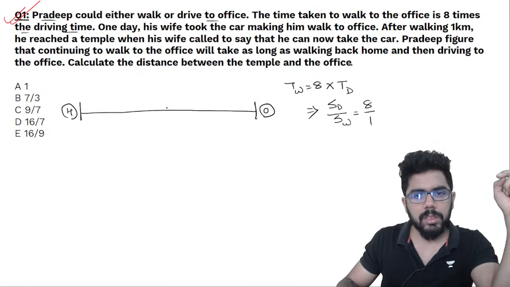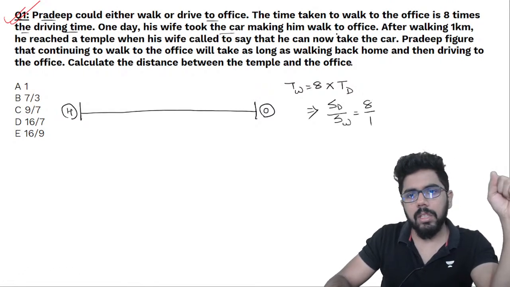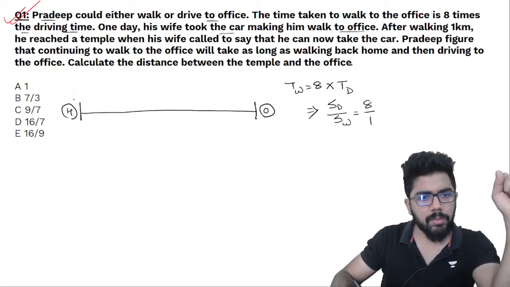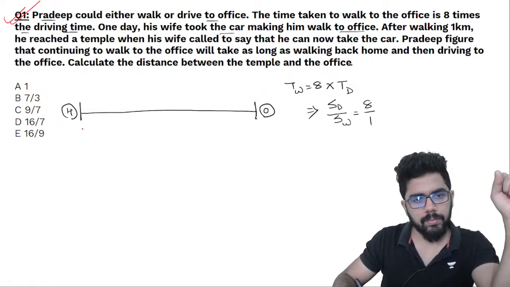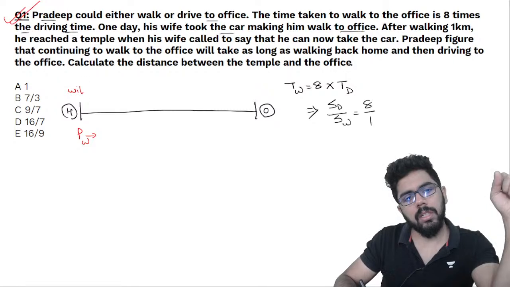Now we don't know what the distance is. One day his wife took the car, making him walk to the office. So one day Pradeep started walking to the office. So he is walking and his wife has taken the car.